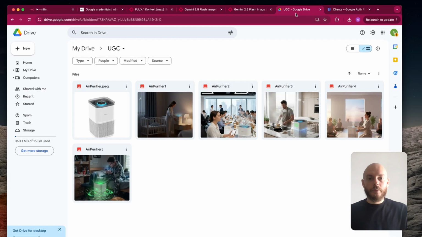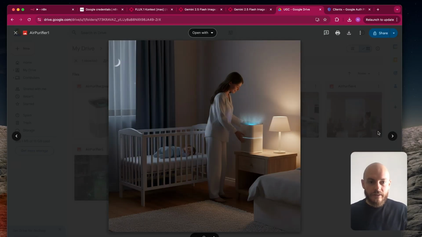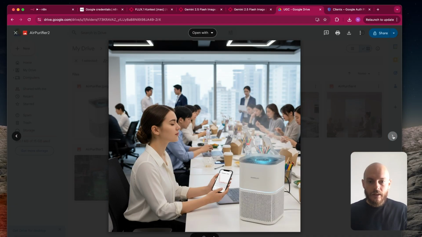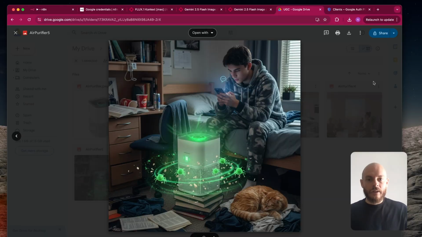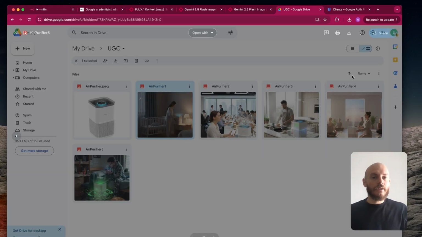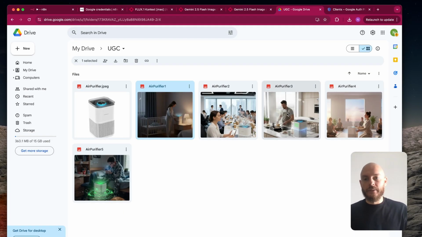So let me show you what we have. As you can see, it created 5 images. Let me open them. We have this one, this one, this one, this one, and this one. So these are pretty realistic images and they can be used directly. Maybe not all of them, but at least you can have, I don't know, like 80% of them that are directly usable.